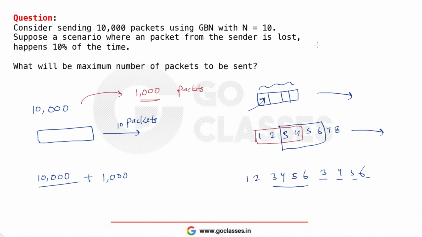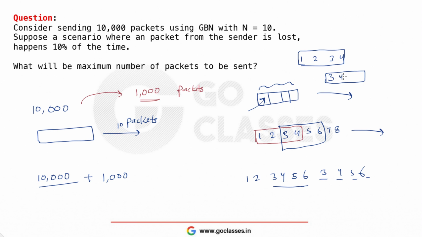See, suppose you are not getting data from the network layer immediately, so this is 1 2 3 4, and now the third packet got lost, which means you have received the acknowledgement for 1 and 2. Now the third packet got lost, so you will not move your window, but you do not have 5 and 6 currently. In this case I agree that you need to resend only 2 packets, because you currently do not have 5 and 6.